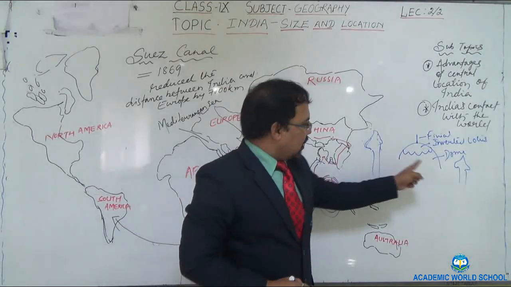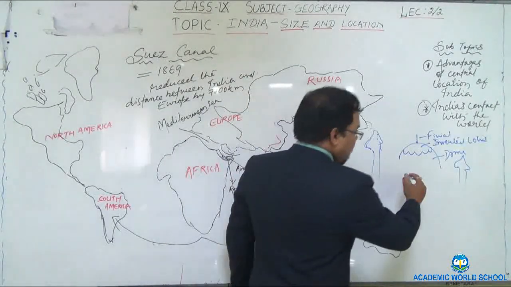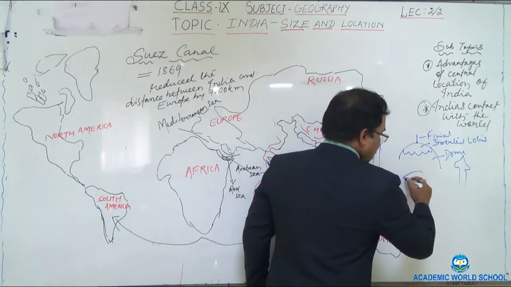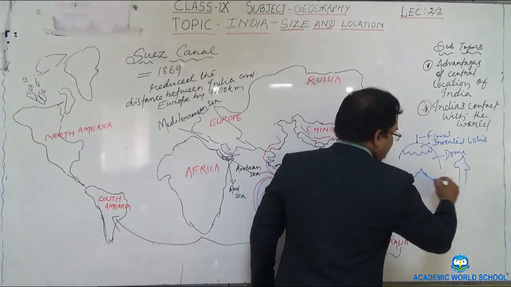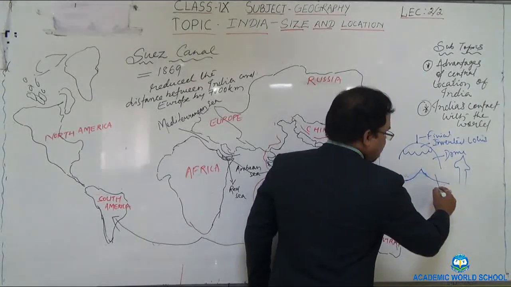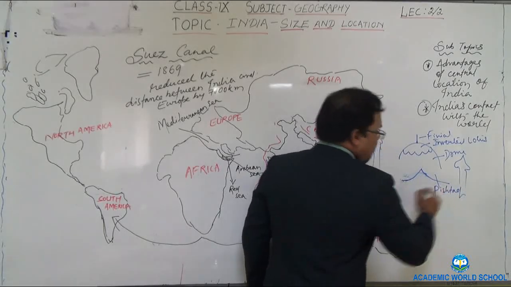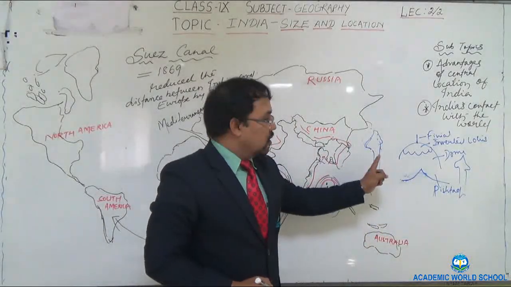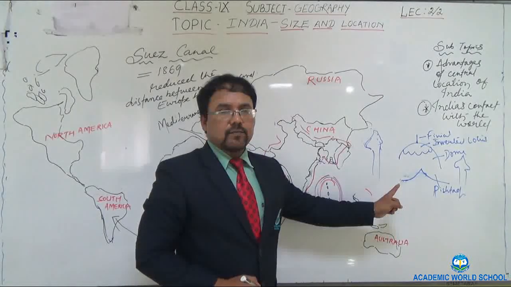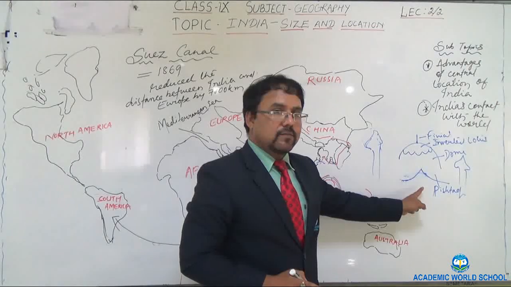These minarets, inverted lotus, dome, finial, then you will see an arch gateway like this. Actually it is called pishtaq. Arch gateway. So all these are the styles of Islamic architecture. Once again I am repeating, these are the features of Islamic architecture.